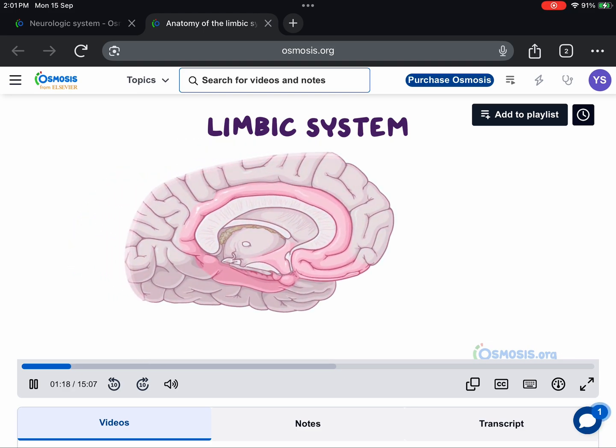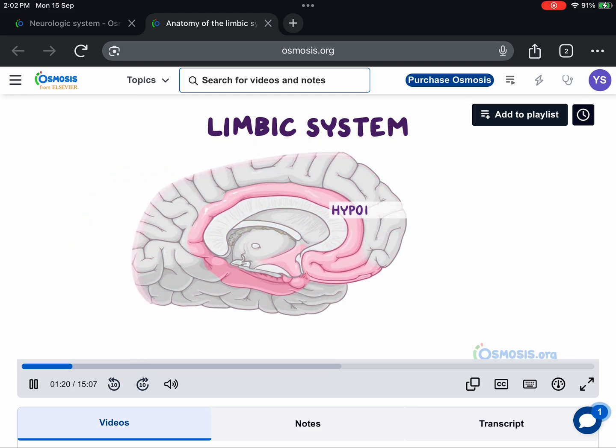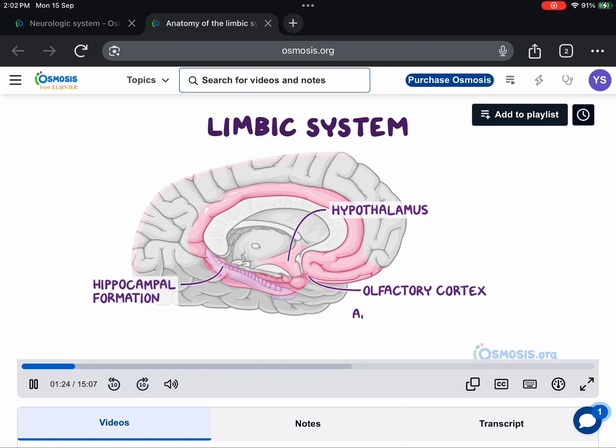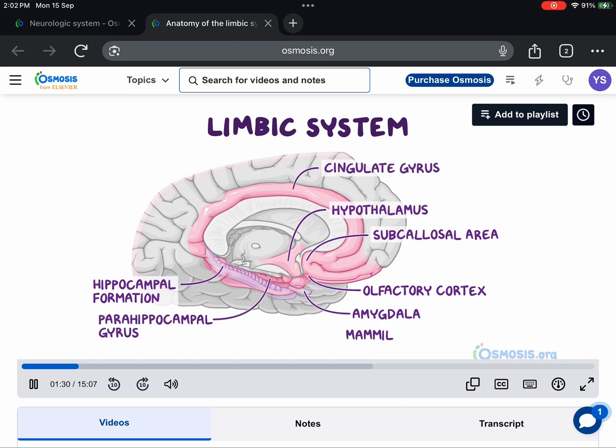Structures that are included in the limbic system include the hypothalamus, olfactory cortex, hippocampal formation, amygdala, subcallosal area, cingulate gyrus, parahippocampal gyrus, mammillary bodies, and the basal forebrain.